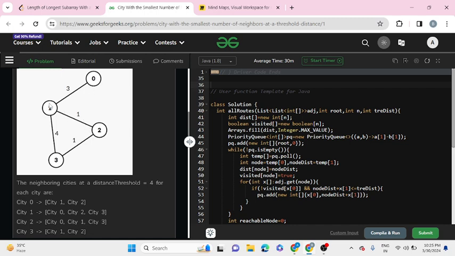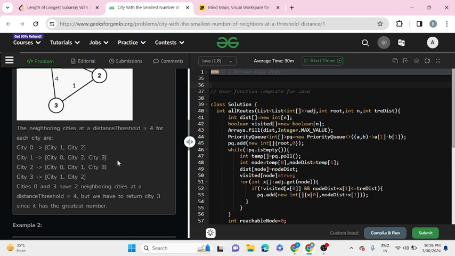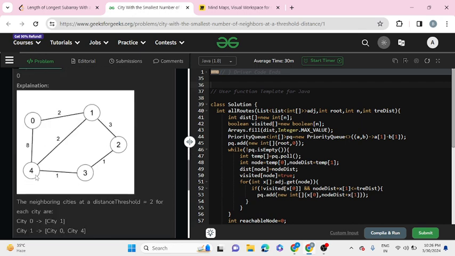If it goes to any other city, the distance is 5, 6, 7, greater than 4, so it won't count. Then from city 1 we have city 0, city 2 and certain other cities. As you can see, city 0 and city 2 have the minimum number of cities reachable within the distance threshold, and city 3 is the maximum label. So we have to consider this as our answer.